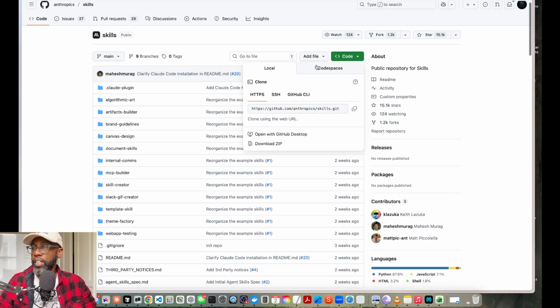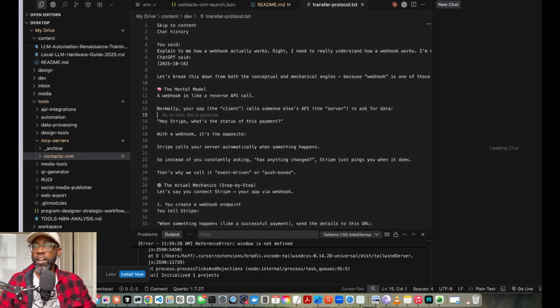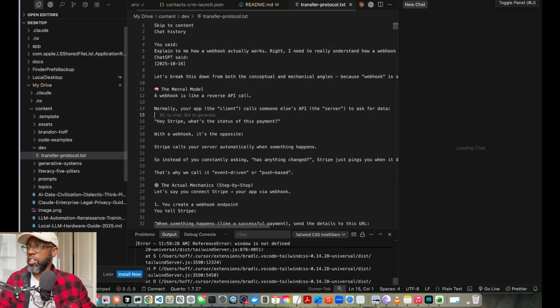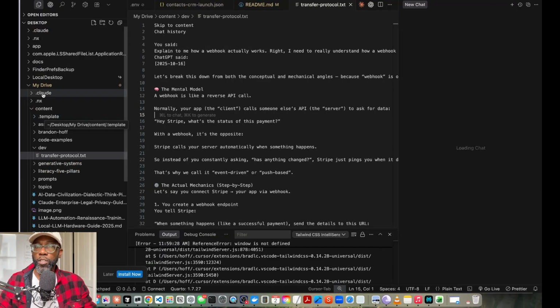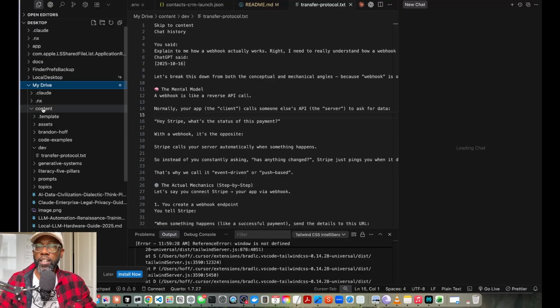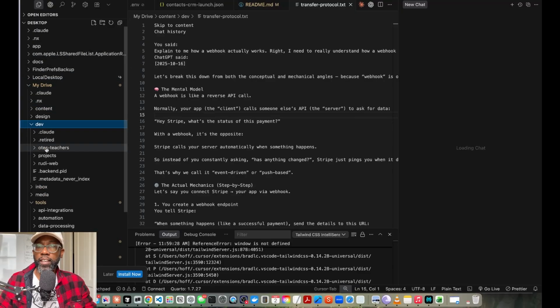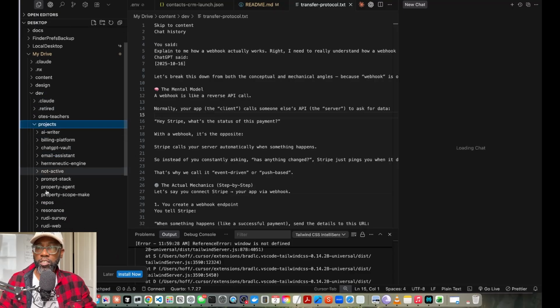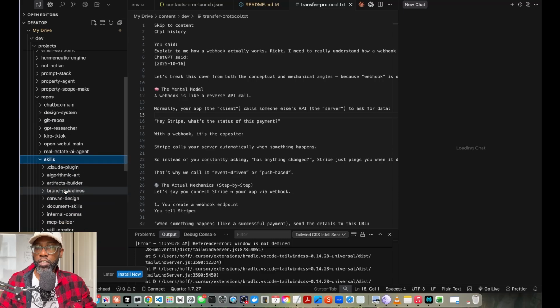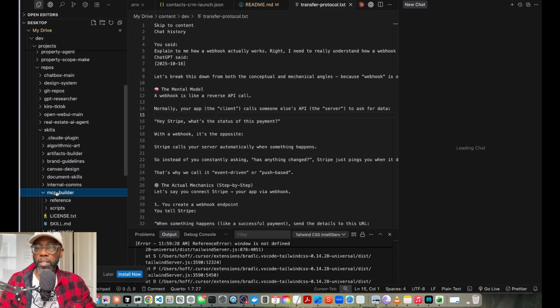I actually just took it and downloaded all of the MCP. And I'm going to show you what this looks like inside of Cursor, or if you're using VS Code, right? I'm actually using Cursor here. So if you go inside of your, let's see where we're at. We're in My Drive, Dev, Projects, Repos, and Skills. And so then you can see your MCP builder. And so right here is your MCP builder.